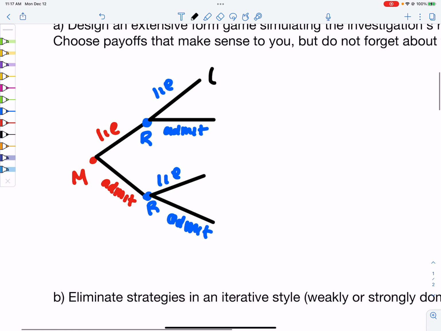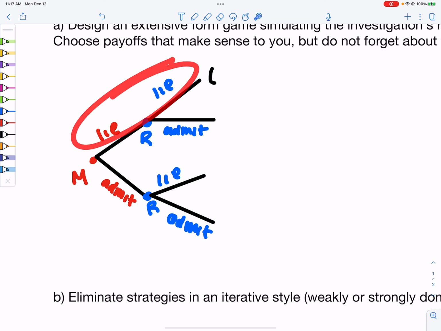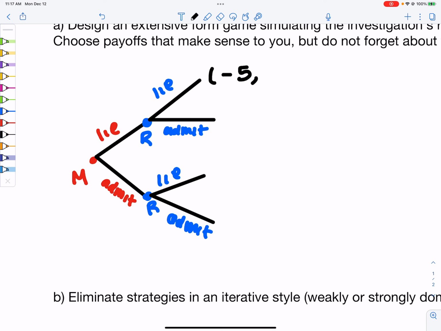So nothing would happen to these two. They're out of the line of suspicion, but Marta still lied, and that makes her nervous. She doesn't like it. She has a -5. She would have a 0, but since she lies, we're going to do a -5 for the lie, and so she would have a payoff of -5. Ransom is fine. Nothing happens to him.